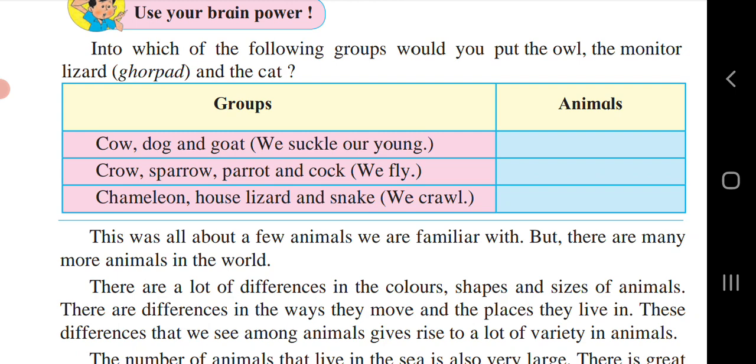So from the above 3 points they had given, owl, monitor lizard and cat, by using these 3, we have to write them in the animals group.